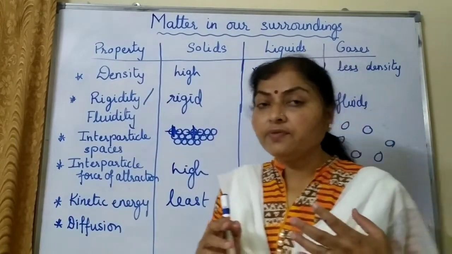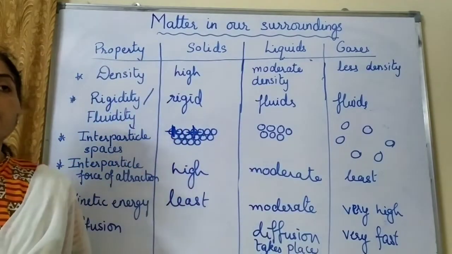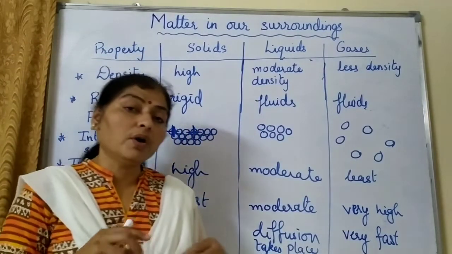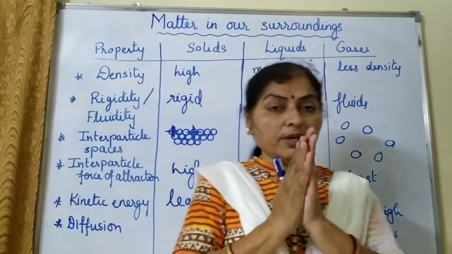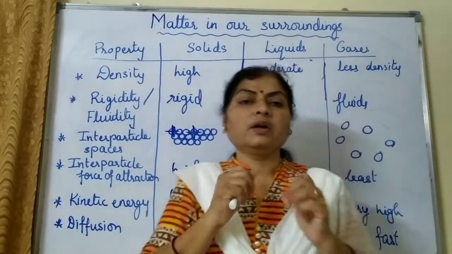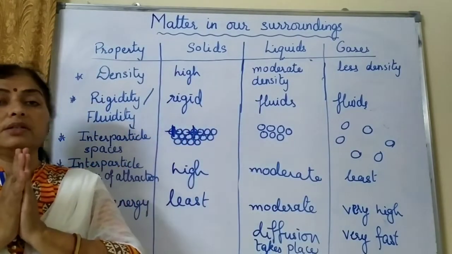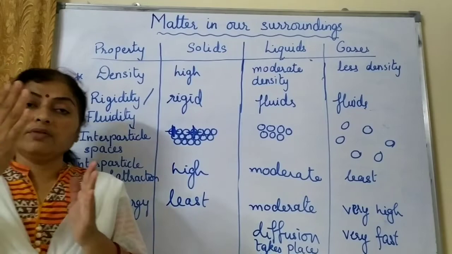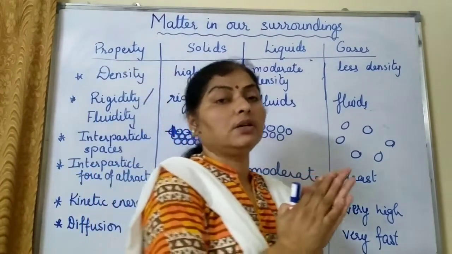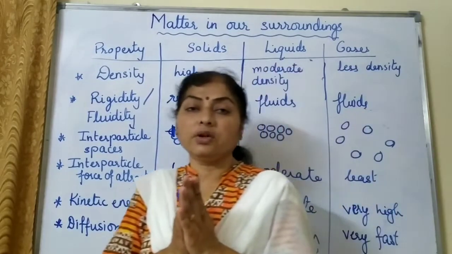Actually, there are only some cases where a solid can diffuse into another solid. For example, if you tie two blocks of metals with each other, stuck to each other, and it is tied very strongly, close packed with each other, after many years, we can see the diffusion of the surface of one metal on the other surface. So this is the diffusion of a solid into another solid.